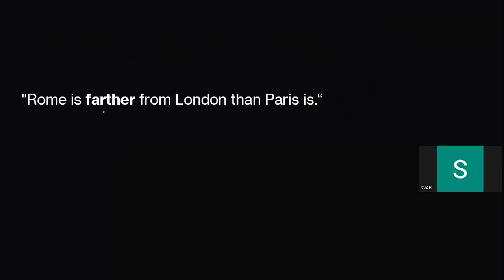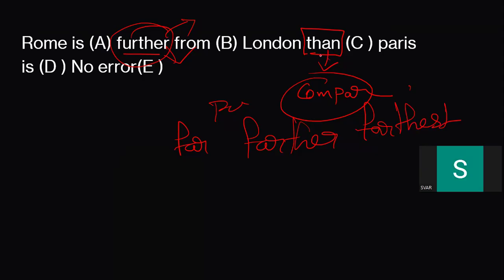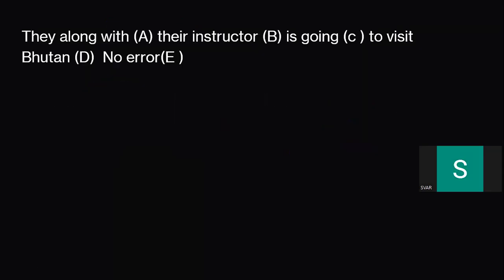Let me show you. Rome is farther. So what is the positive degree? Far. Rome is far, farther, and farthest. Whenever you come across words like than, that shows comparison, and here we have to use the comparative degree, and it is farther. Now let's move on. They, quickly tell the answer.